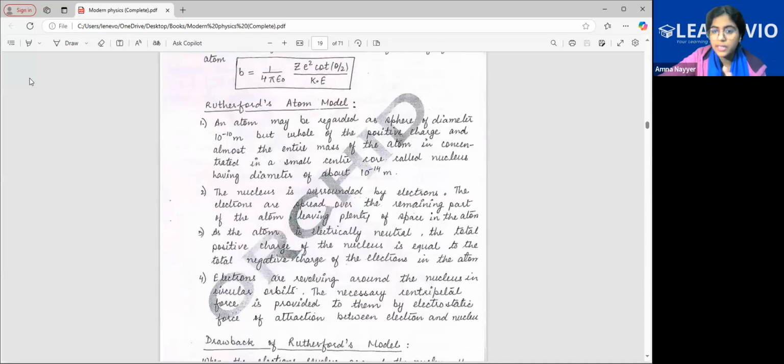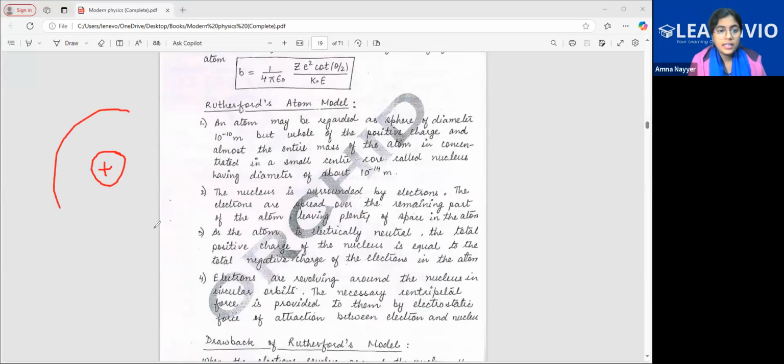Rutherford, we have studied. He talked about the nucleus, that the nucleus is present, is existing. The diameter of the nucleus is 10 to the power minus 14. He said that within the atom, the electrons are present at different radii, in a circular manner, moving and emitting energy.